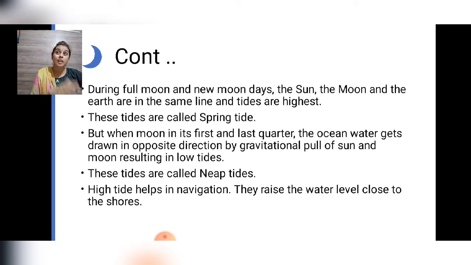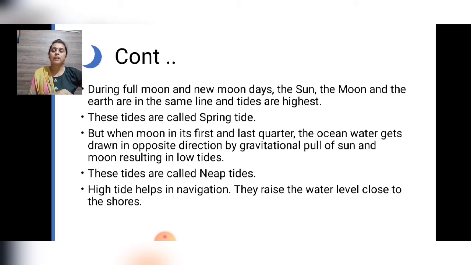You might have experienced that on those days, if you go to the beaches, the sea appears to go kilometers inward. That is because of the gravitational pull of the sun and the moon. These tides are called neap tides. So there are two types of tide, spring tide and neap tide.